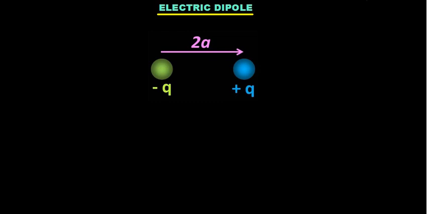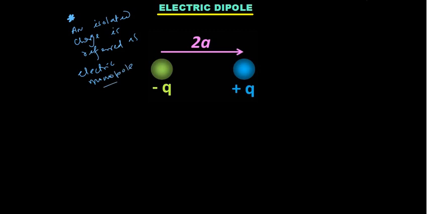Di means two and pole here refers to this minus q and plus q. Remember one small point over here: an isolated point charge is referred to as an electric monopole.